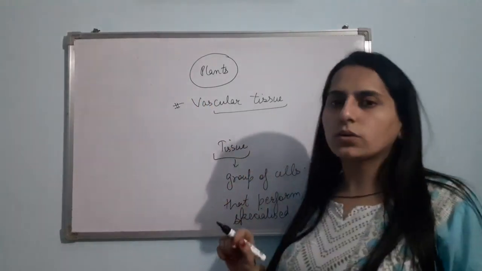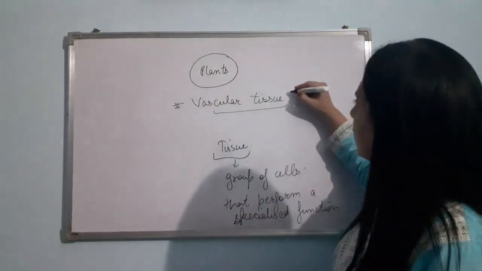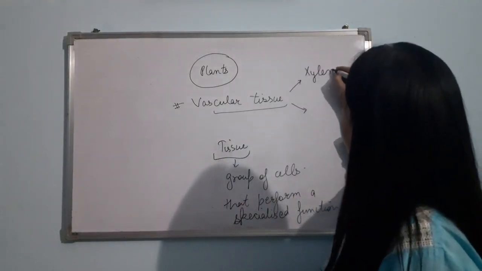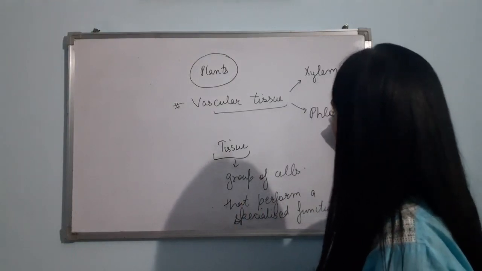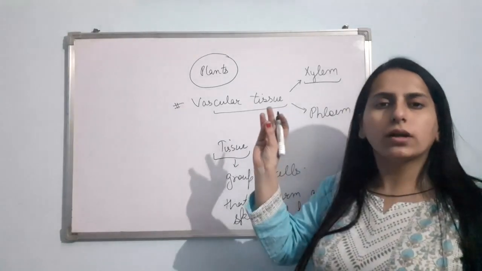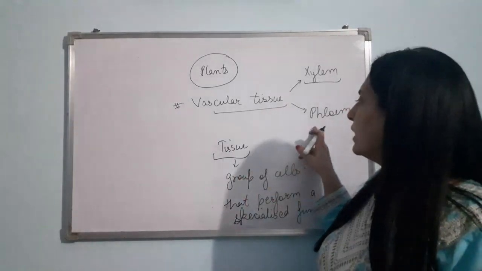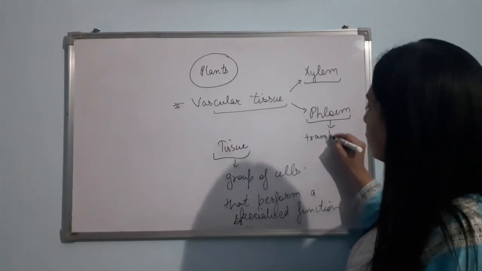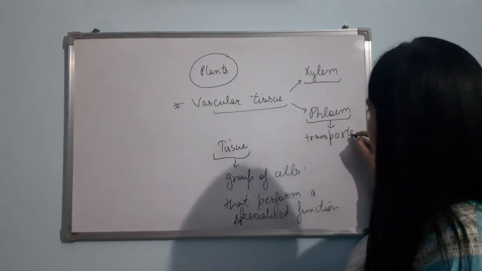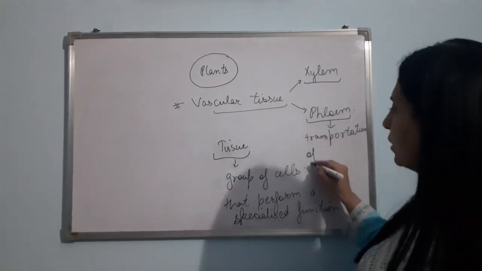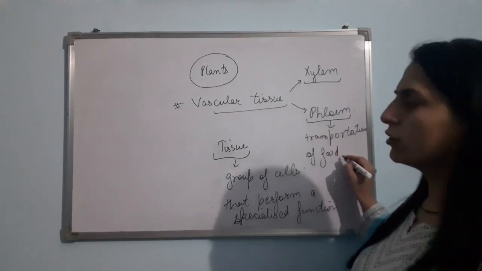Now, this vascular tissue is of two types: xylem and phloem. Clear? Xylem helps in the transportation of water and minerals, while phloem helps in the transportation of food. Clear? Xylem helps in the transportation of water and minerals. Phloem helps in the transportation of food.